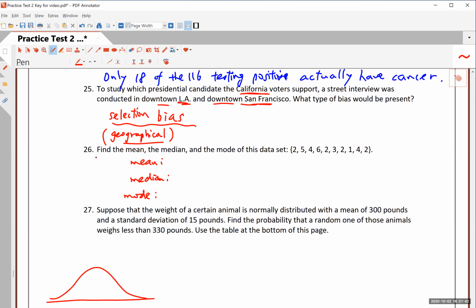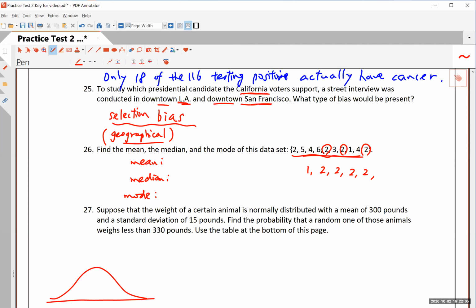Okay, number 26, find the mean, median, and the mode of this set of data. Now, the way it says it, you can tell that this is not written in any order, right? So the first thing you may want to do is to make sure that you write them in the correct order. I think if you rewrite this, you can find it's 1, 2, 2, 2, 2. You have 4 2s, right?